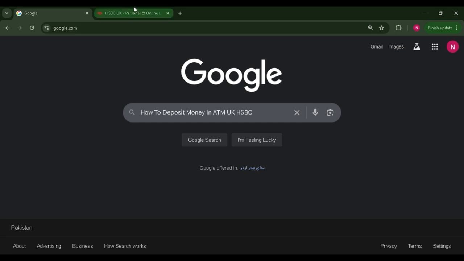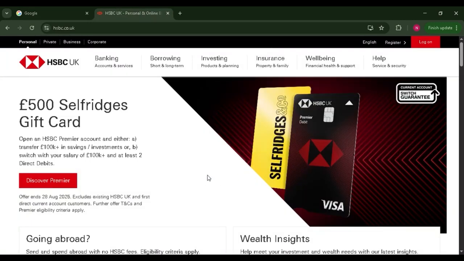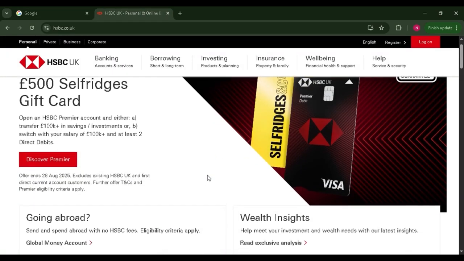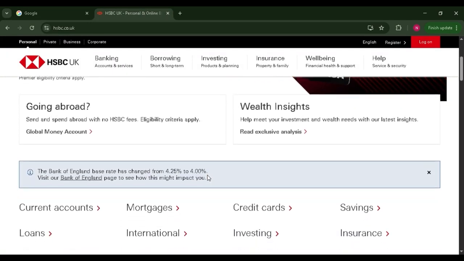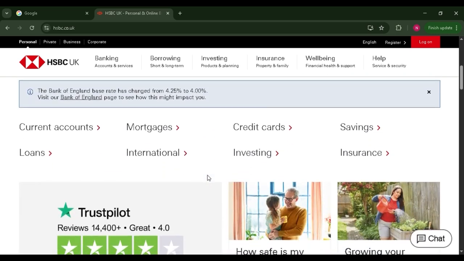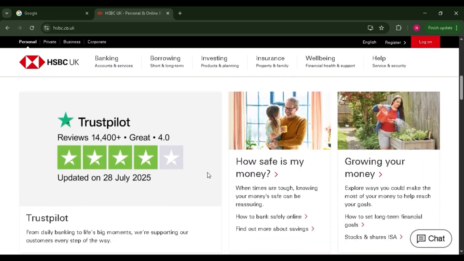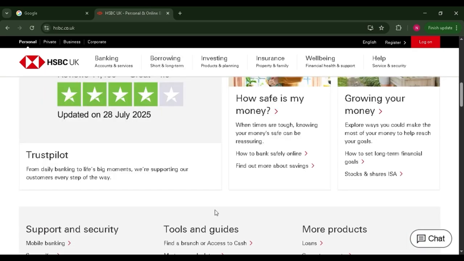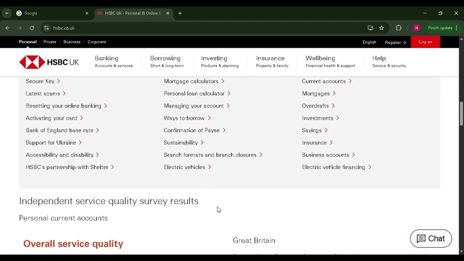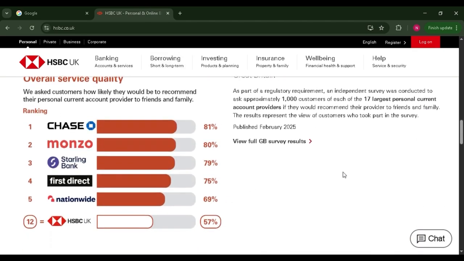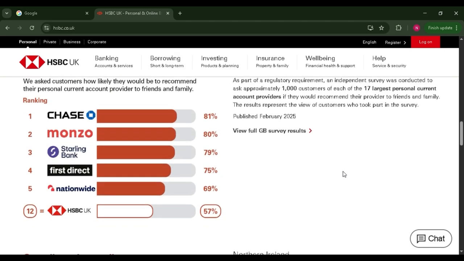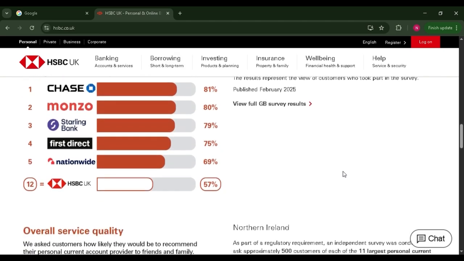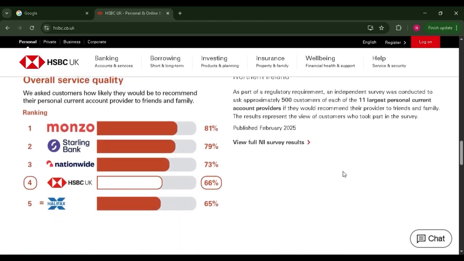The first thing you need to do is look for an HSBC ATM using the branch locator on the website or mobile app. Once you are located, insert your HSBC debit card and enter your PIN to begin the transaction process. Select the Deposit option from the menu and choose the type of deposit to make. Now, choose Cash or Check Deposit and follow the on-screen instructions.